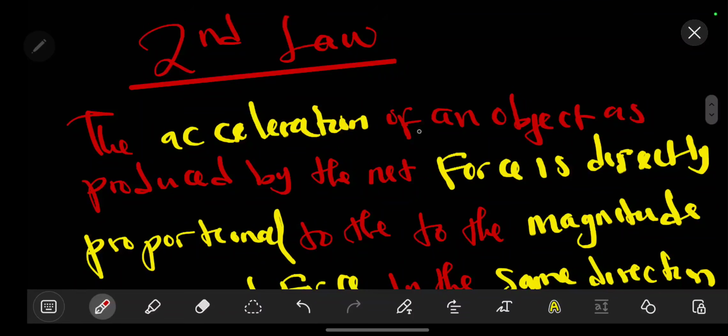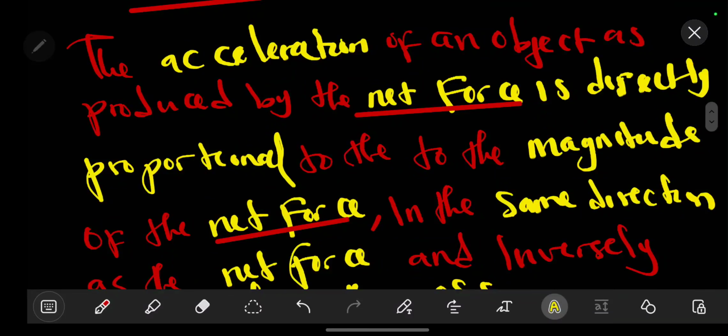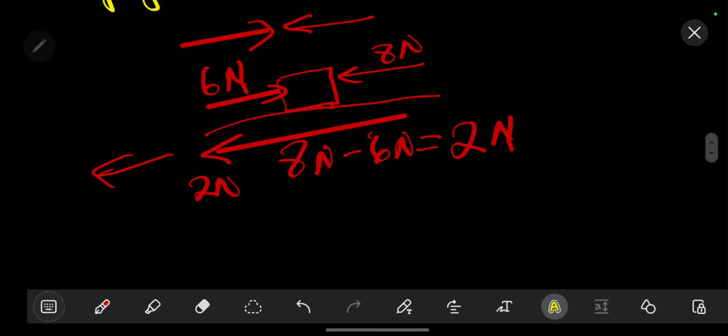So we are saying that the acceleration of an object is produced by the net force. This net force is the one that produces the acceleration that is proportional to the magnitude of the net force, in the same direction. So if the resultant force, or rather the net force, is acting in this direction, it means this is the direction that the body will go.